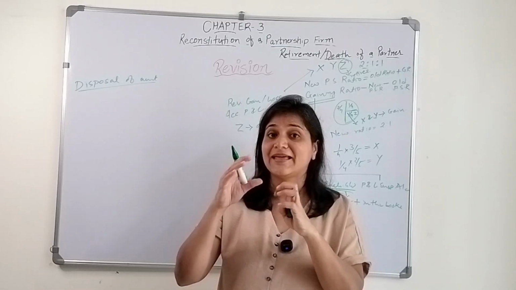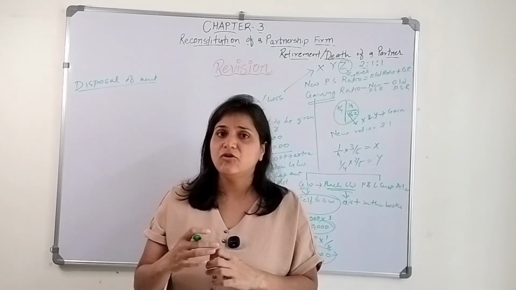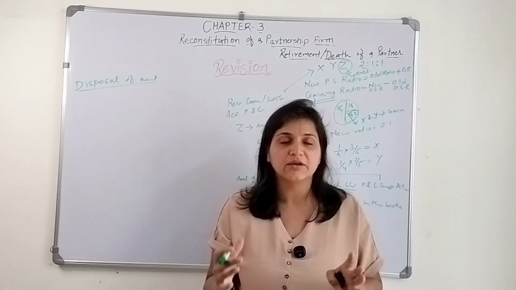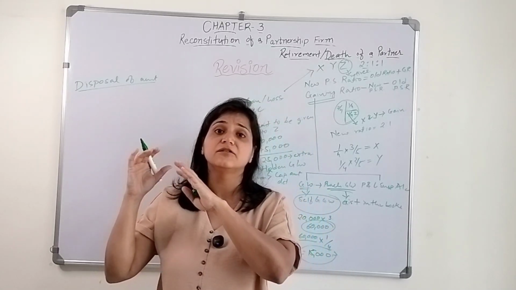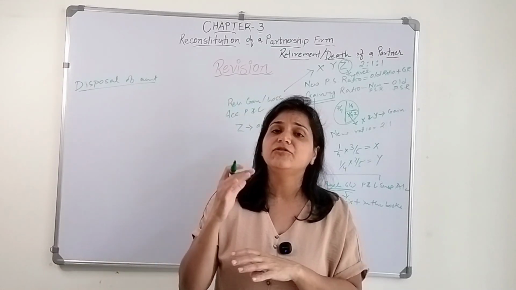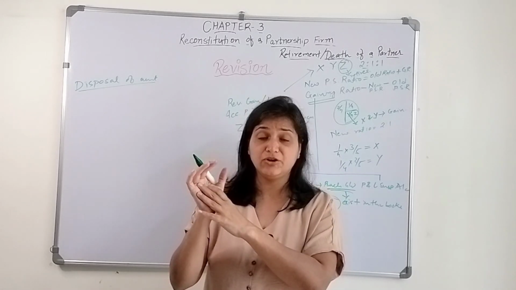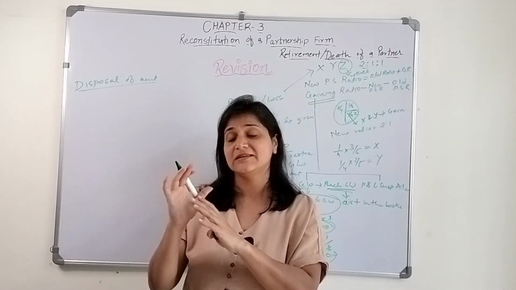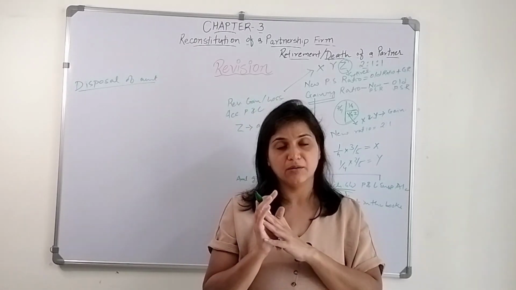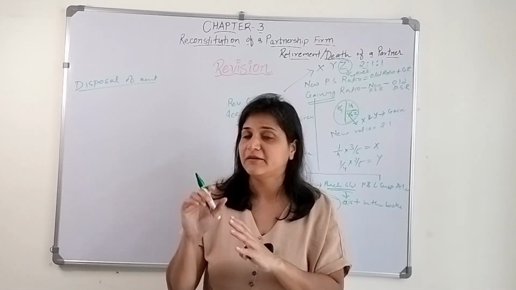You need to consider that capital amount as a loan. Now he is no more a partner, so his capital account will get closed and the partner's loan account will open, and you need to give interest at the rate of 6% on that loan amount. That rate is specified.